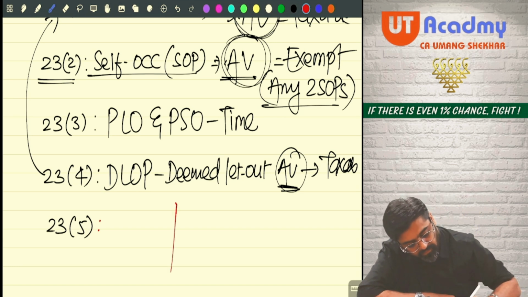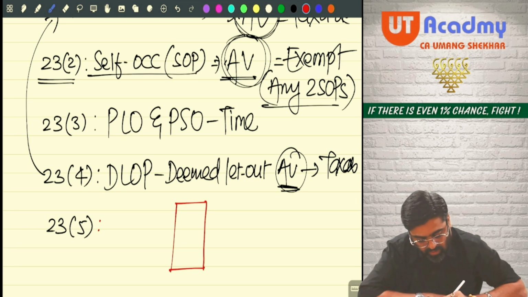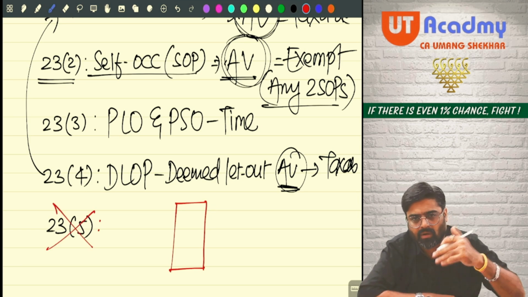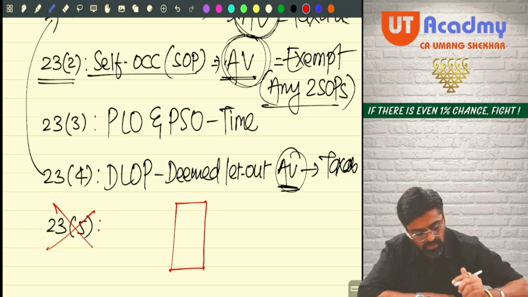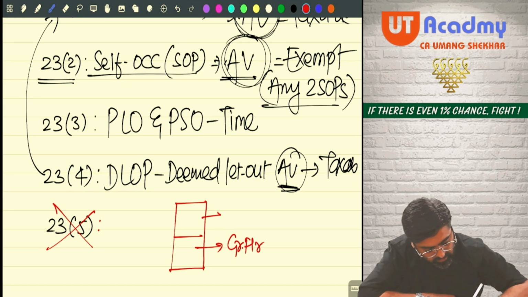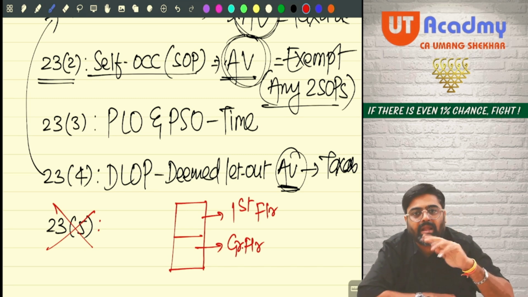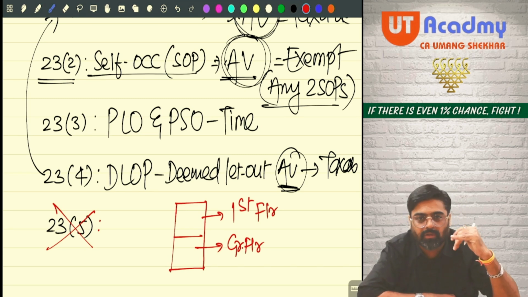Now tell me one thing. Is it possible that there is one property with you? I'm not talking about 23(5). 23(5) I will discuss later on. That property has a ground floor and this is the first floor of the property. Can I have such a property? Single property I am having, but that property has two parts.